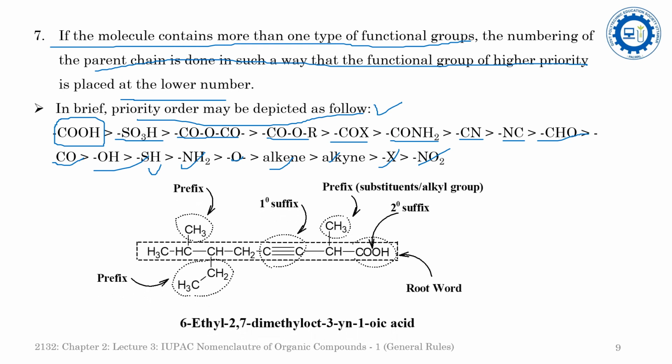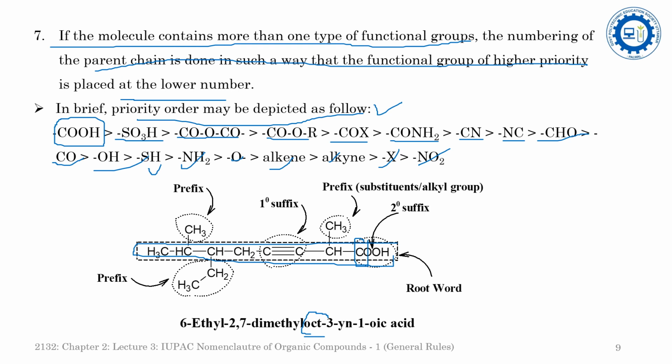See, here is another example. In this example there is one functional group, that is COOH. This functional group contains one carbon atom, so we will have to start the numbering from this carbon atom. When we number from this carbon atom, the longest chain is 8 membered, so the root word will be oct.